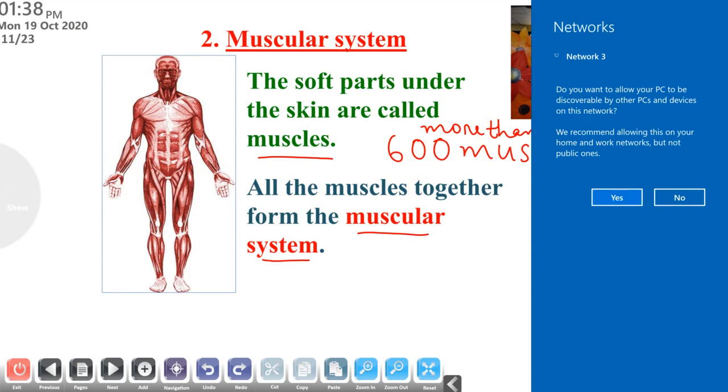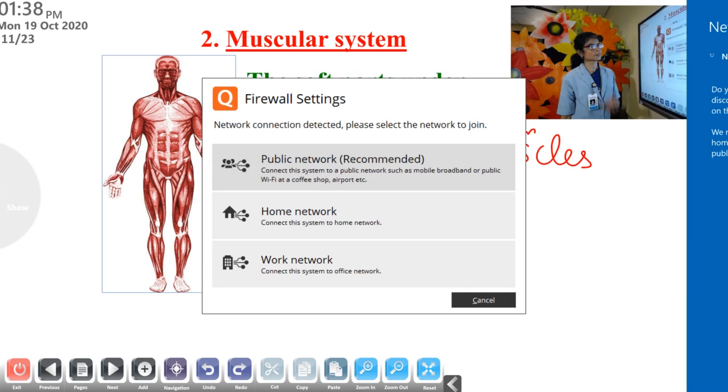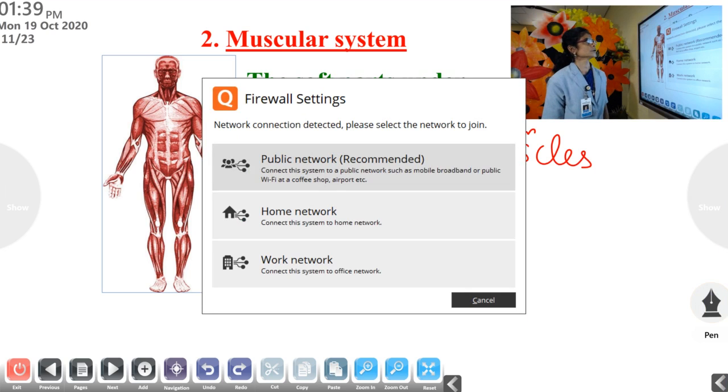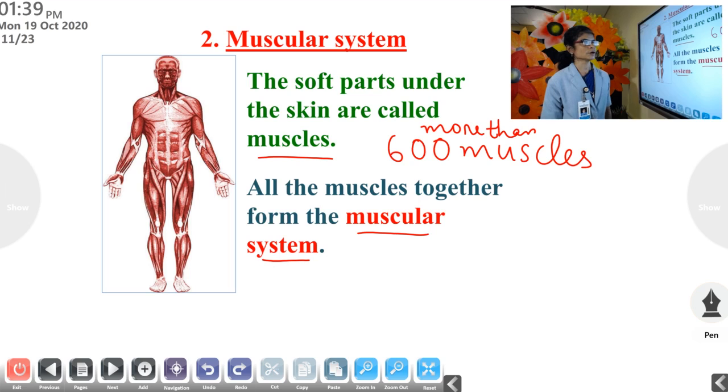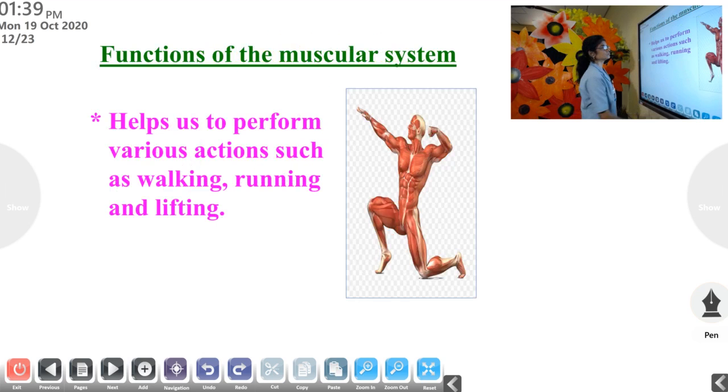Then the muscular system. What about muscles? The soft parts under the skin are called muscles. All the muscles together form the muscular system. The function is to help perform various actions such as running, walking, etc. Clear?